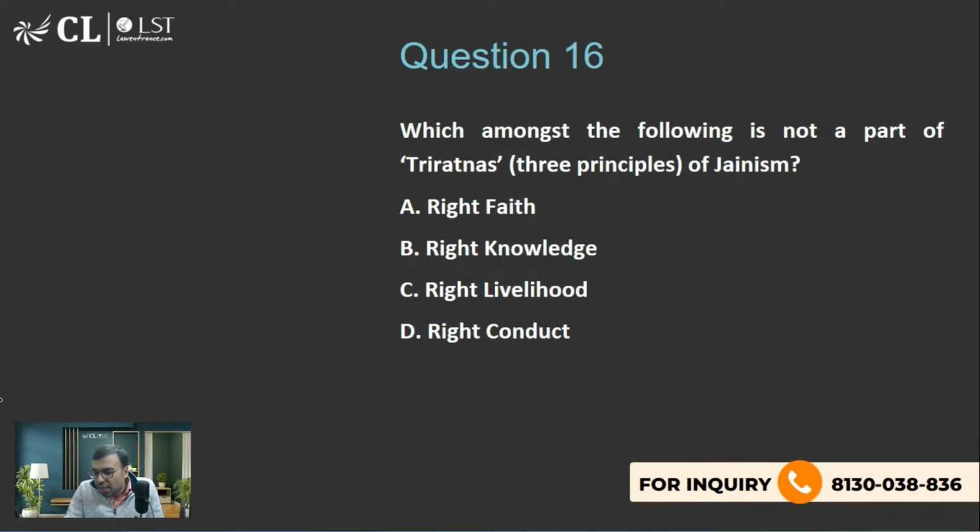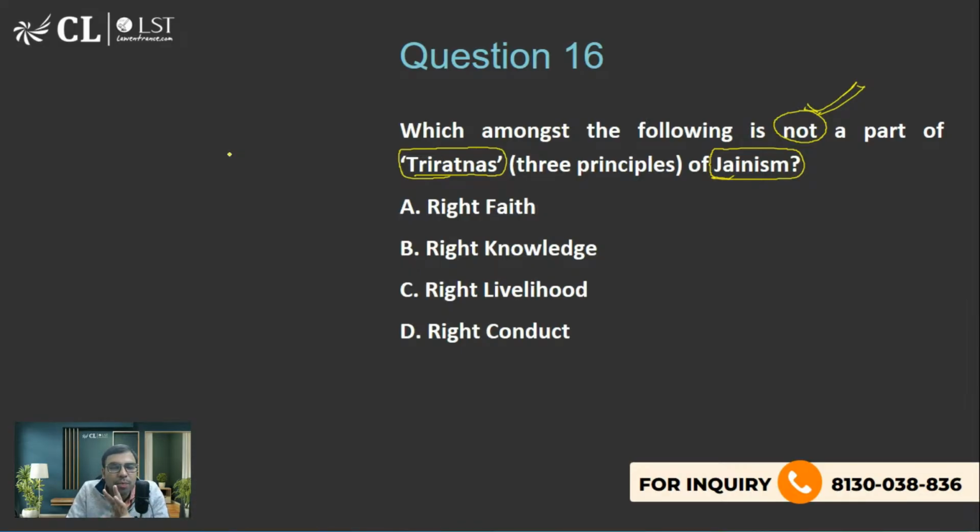Now, the next one is question number 16, which says, which among the following is not a part of the three Ratnas spread by Jainism? Now, whenever you see such a question and the word not is mentioned, you have to be very careful. Definition of zero, etc. was also given by Aryabhat, right? Right, you are right. Please tell me. If the word not is mentioned, you have to be very careful.